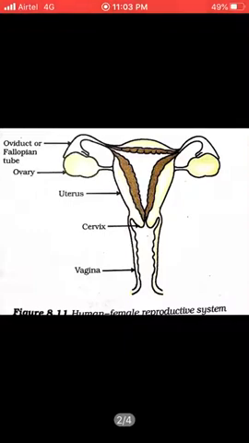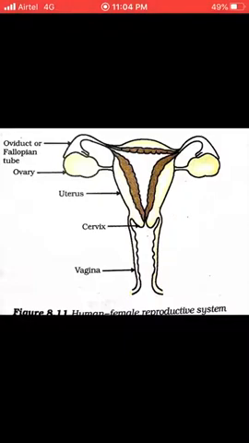As we all know, a female child is born with an immature ovum. When a girl reaches puberty, the ovum gradually starts to mature, and that mature ovum comes out from the ovary. This process is known as ovulation. Ovulation is the maturation of the ovum and its coming out of the ovary. It moves through the fallopian tube or oviduct so that it will reach the uterus.